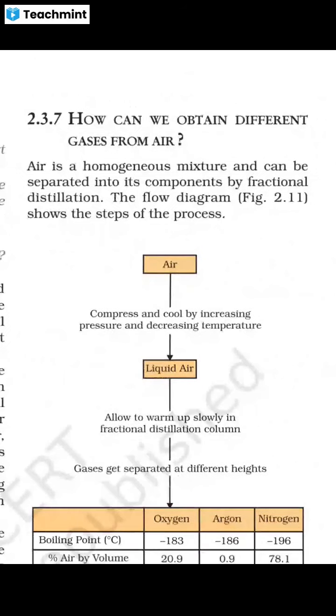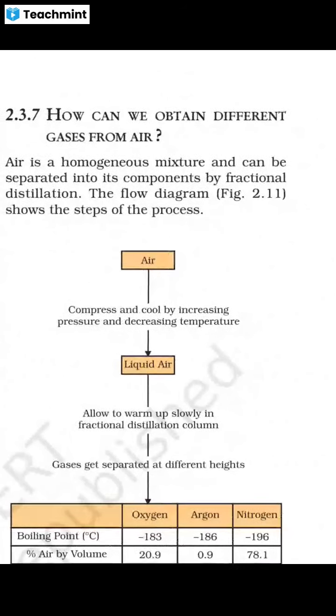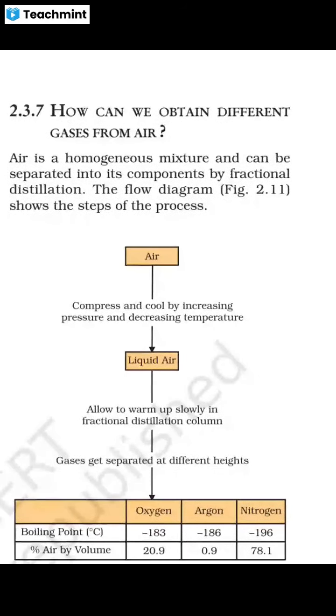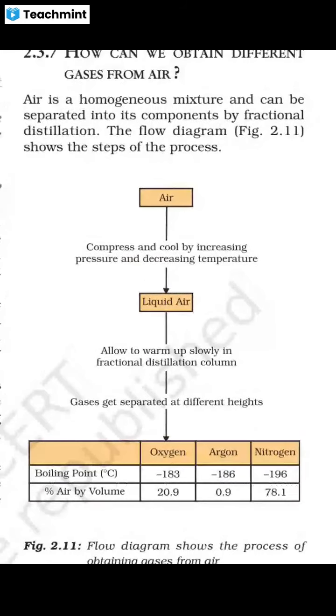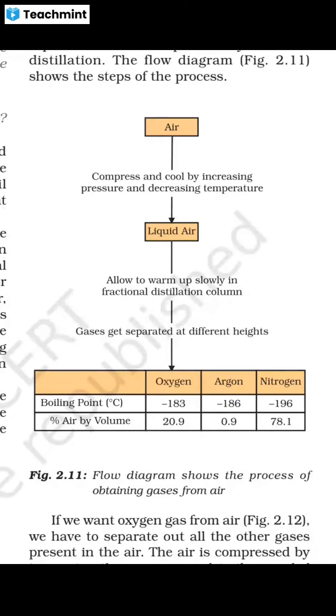So, how can we obtain different gases from air? Different gases from air, the most important question. The flow diagram is there. Air is compressed and cooled by increasing pressure and decreasing temperature. Okay, not an easy task.